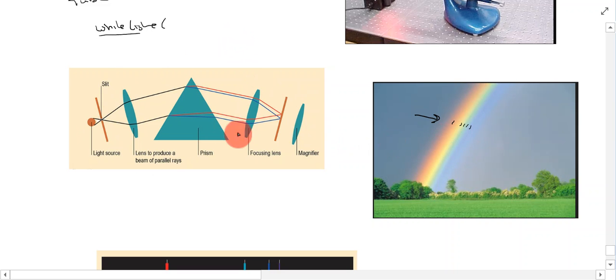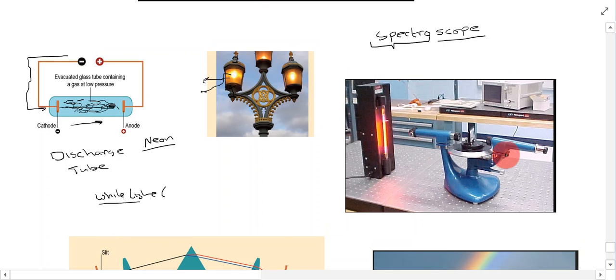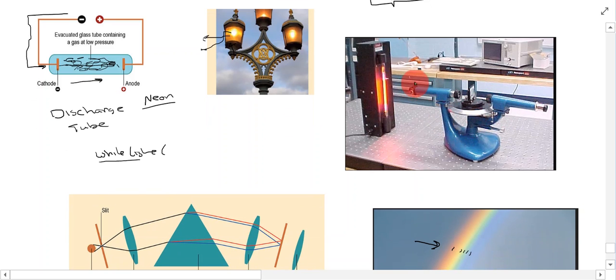We can do this in a lab too. If we take white light and use lenses to produce parallel rays, and pass them through a prism and focus them onto a surface that will show up the different wavelengths, it'll spread out the wavelengths of light, and you'll be able to see all the different wavelengths present. With this instrument, the light passes through and produces a spectrum, and we can look at that from this side here.